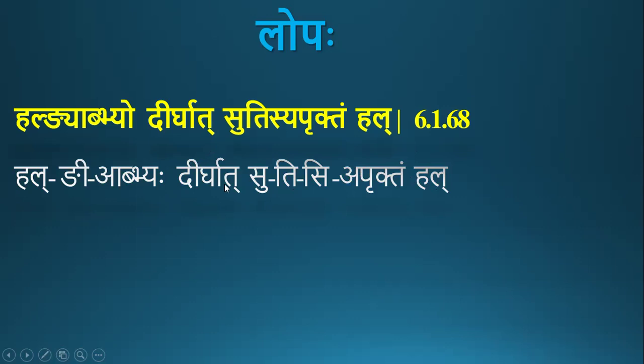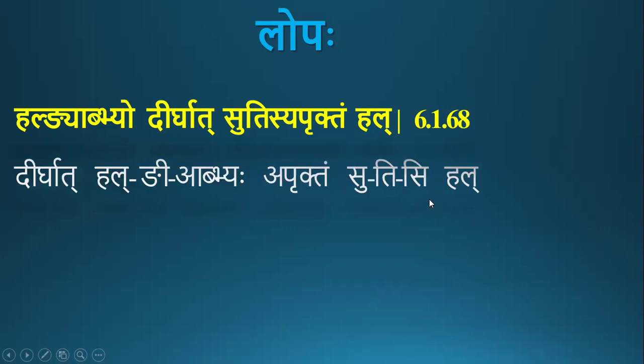So hal refers to all consonants. Ni ap, we are going to discuss that later in the class. Dirghat, it should be a dirgha. Then su refers to the pratama vibhakti ekavachana pratyaya. Ti refers to the parasmaipadi pratama purusha ekavachana. Si refers to parasmaipadi madhyama purusha ekavachana pratyaya. Apruktam means ekal pratyaya, as we discussed yesterday. It should be present as a single letter, and hal refers to all consonants.